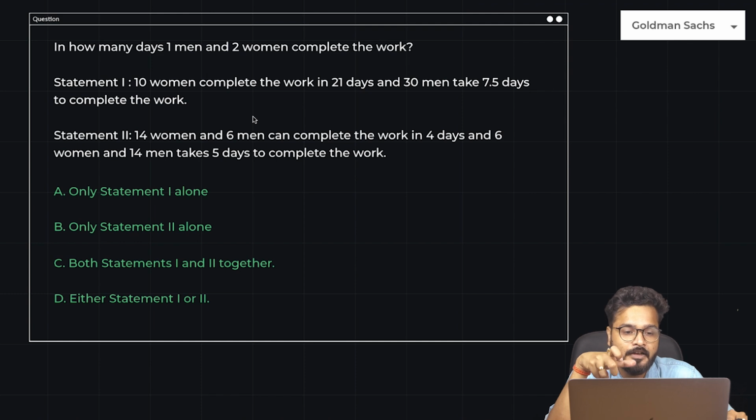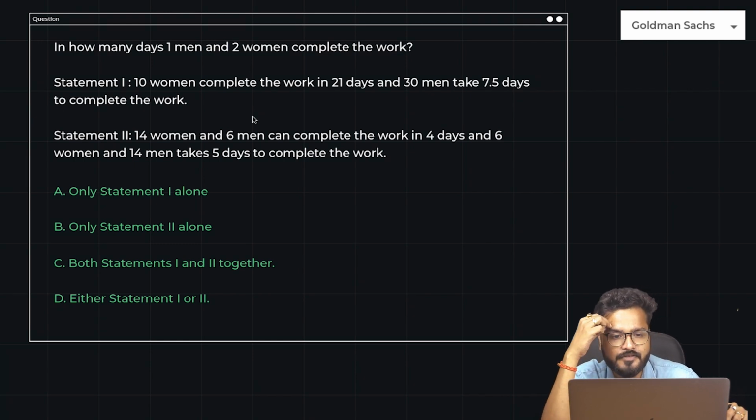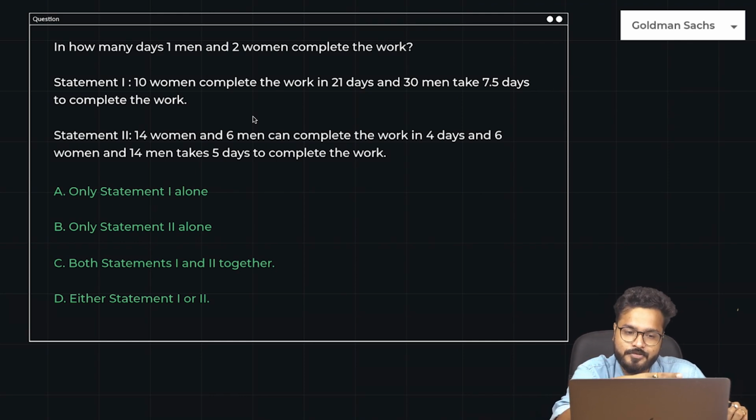You have to identify if statement 1 alone is sufficient to answer the question, statement 2 alone is sufficient to answer the question, both statements 1 and 2 together are sufficient to answer the question, or either of statement 1 or 2 is sufficient to answer the question. You can definitely pause the video and read the question. The answer is pretty simple to this one, so just give it a try, guys.